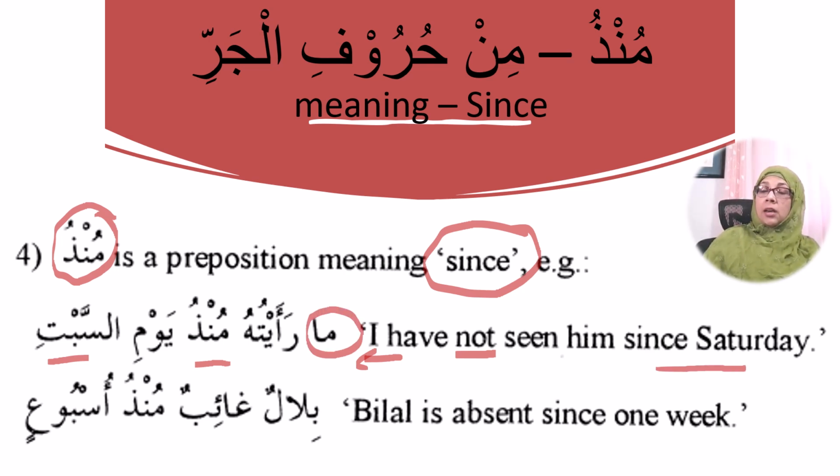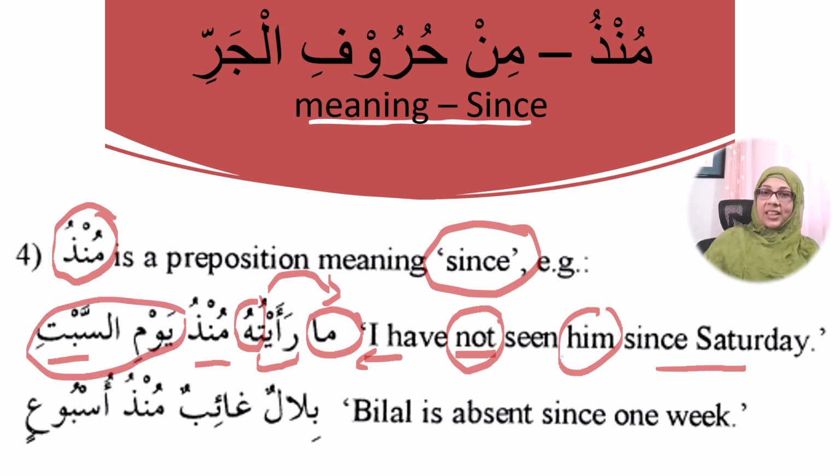Ma is a particle of negation, giving the meaning of not. And then ra'aytu hu. Ra'aytu is the verb piece, and inshallah we will cover this more in upcoming lessons. It means I have seen. So this ma makes it I have not seen. I have not seen who? Him. Mundu, since. Yawm as-sabti means Saturday.